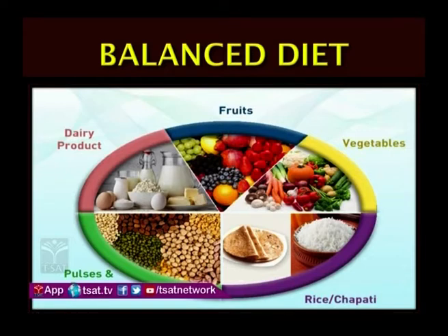Let me show you a simple balanced diet here.